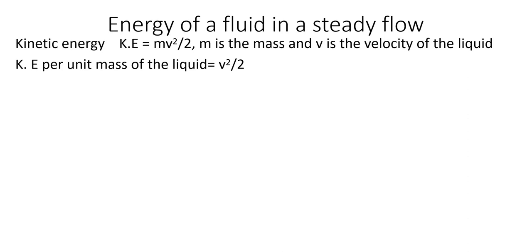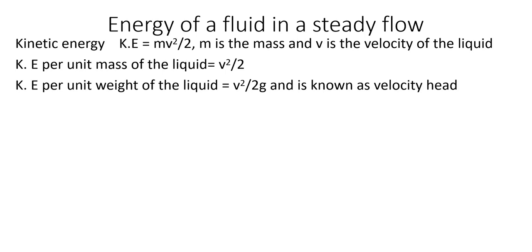Here there are 2-3 terms that we are studying newly. First we can discuss what is meant by kinetic energy per unit mass of the liquid. If we divide the above expression by mass, we will get the kinetic energy per unit mass of the liquid, and that is given by v square by 2, because m will get cancelled. Similarly, kinetic energy per unit weight of the liquid. How will we get it? Half m v square divided by m g.